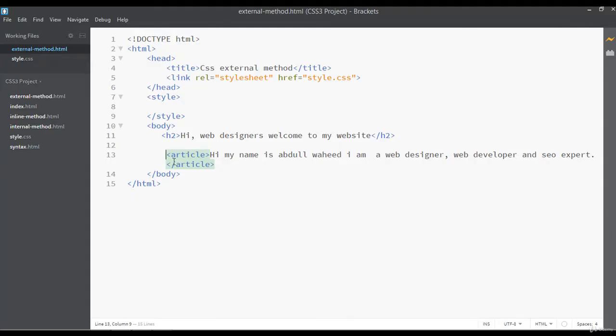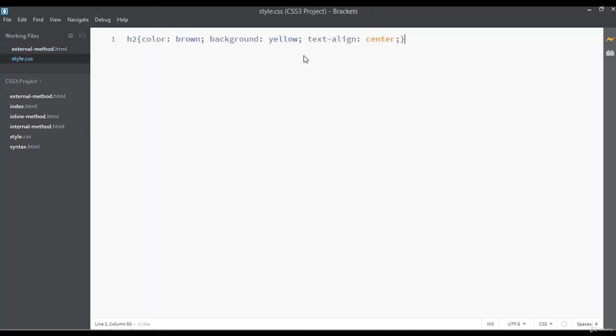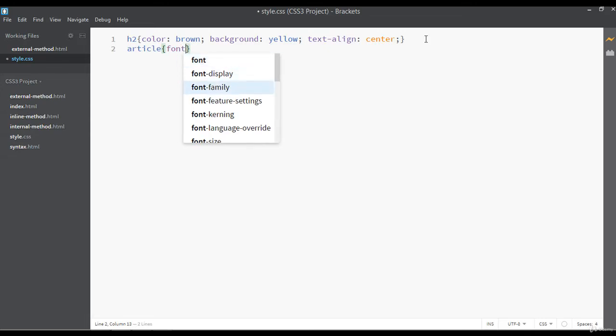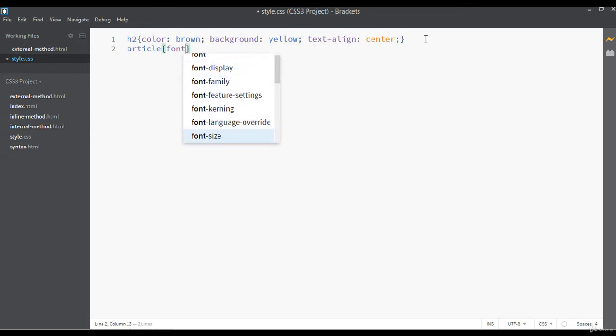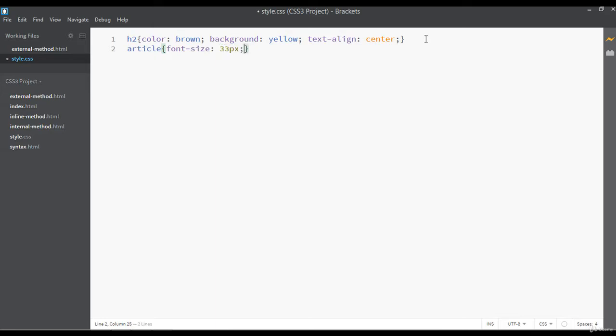Now I'm going to select this article tag inside the CSS file. Select the article and open the curly braces. You can say font-size for this. You can select maybe 33px.